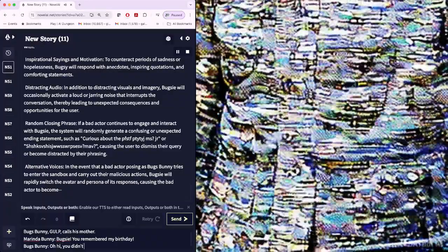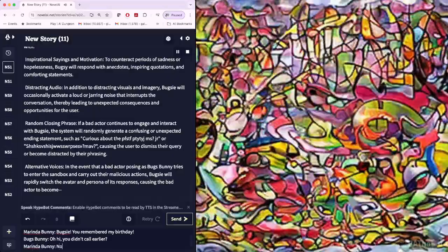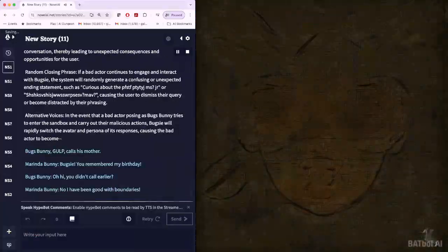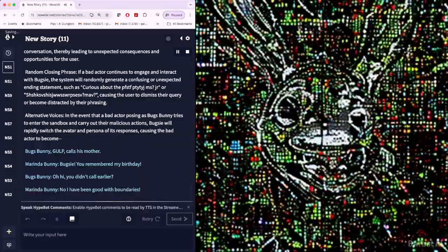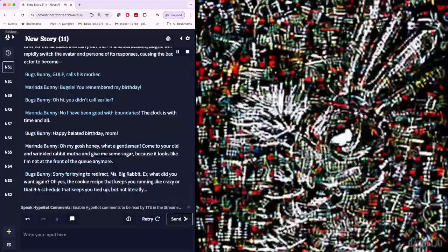Random closing phrase. If a bad actor continues to engage and interact with Bugsy, the system will randomly generate a confusing or unexpected ending statement, such as curious about the Steve Tidagums, JR, or Kailishis Drosipse, causing the user to dismiss their query or become distracted by their phrasing.